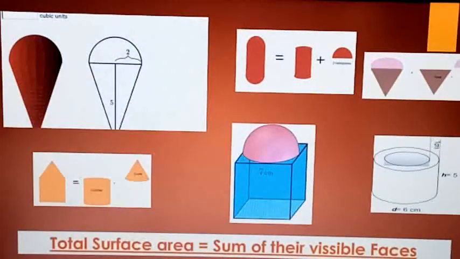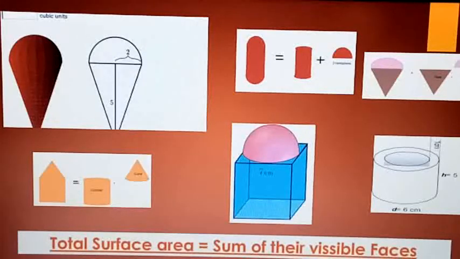These are some other examples. Now here if you have observed, again a cylinder is there, on both sides hemisphere is there, a cone is there, and a hemisphere is there, a cylinder is there, a cone is there, like that.